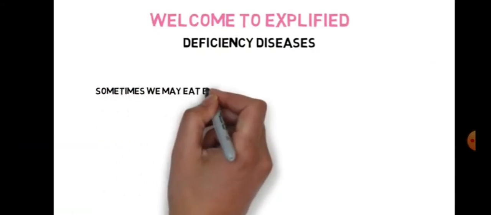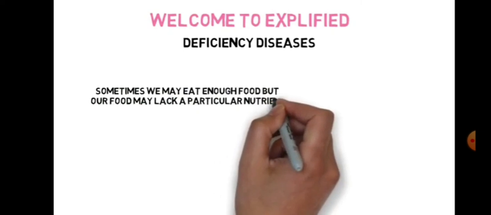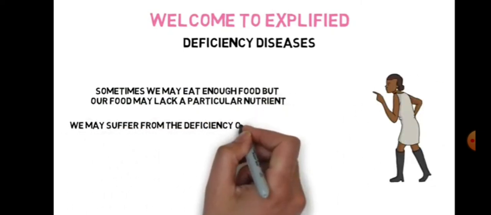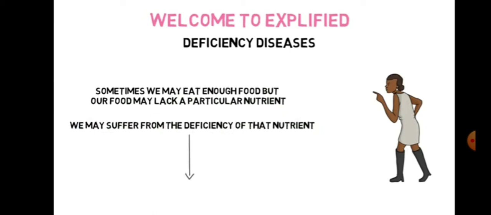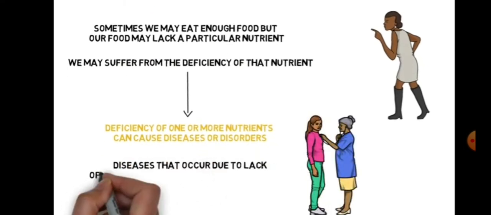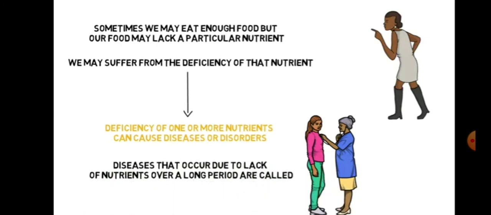Sometimes we may eat enough food, but our food may lack a particular nutrient. If this happens for a long time, then we may suffer from the deficiency of that nutrient. Deficiency of one or more nutrients can cause diseases or disorders in our body. Diseases that occur due to lack of nutrients over a long period are called deficiency diseases.